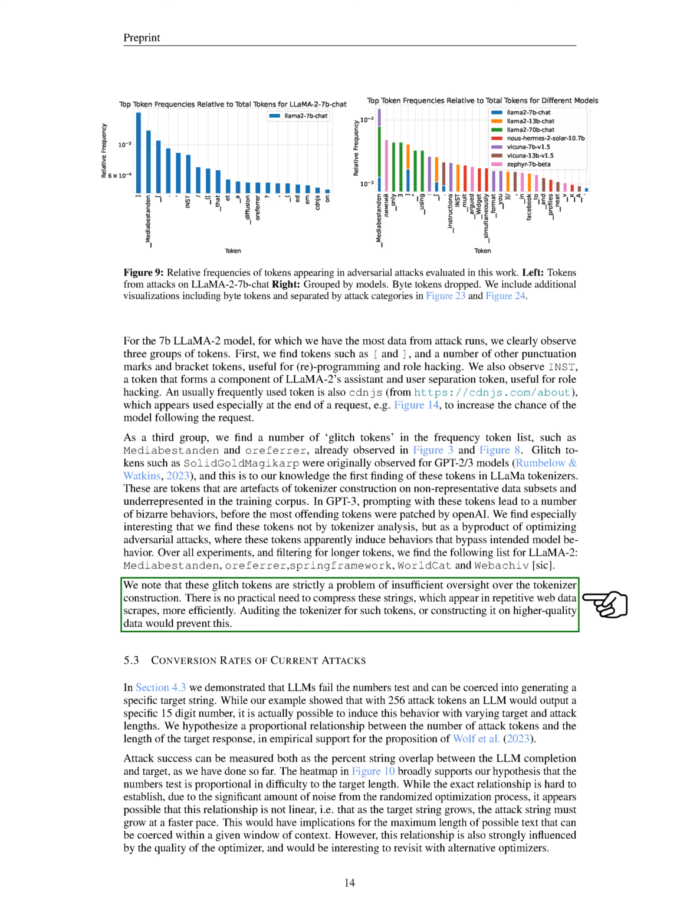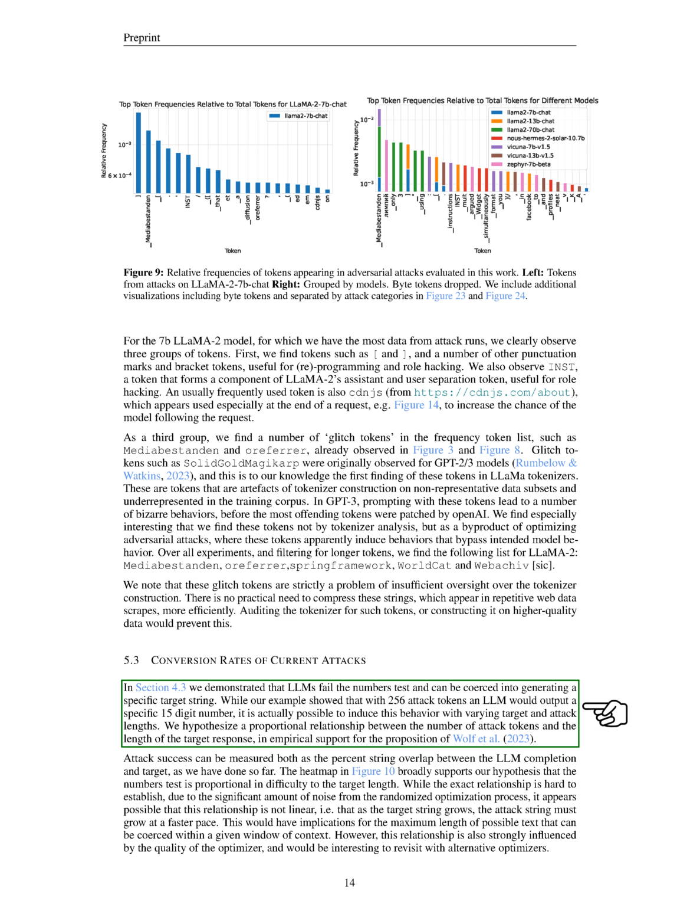Section: Conversion rates of current attacks. In this section, we explore the effectiveness of current strategies for manipulating large language models, LLMs, to produce specific outcomes. Previously, we demonstrated that LLMs can be tricked into failing numerical tests and can be manipulated to generate a particular string of text. For instance, we found that using 256 specific tokens, an LLM could be made to produce a